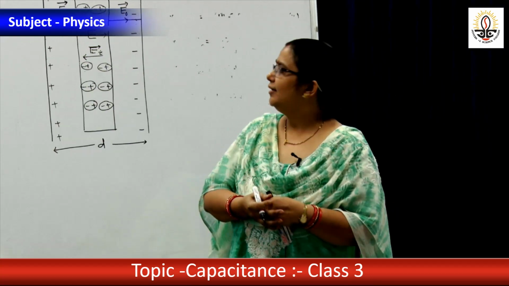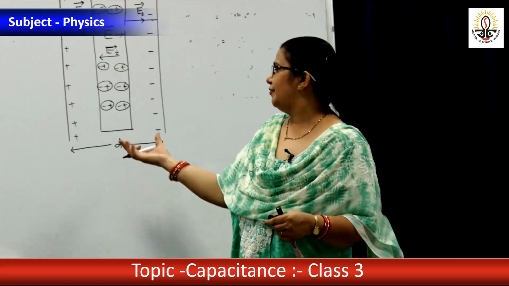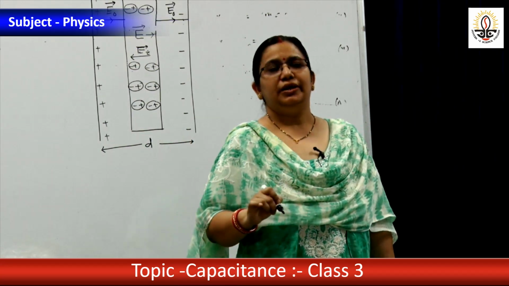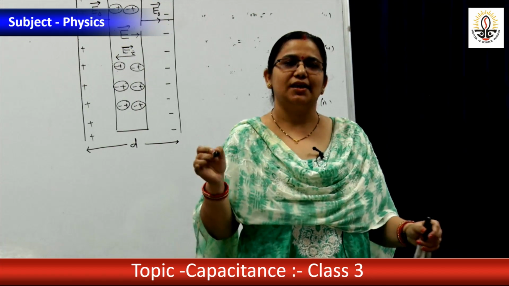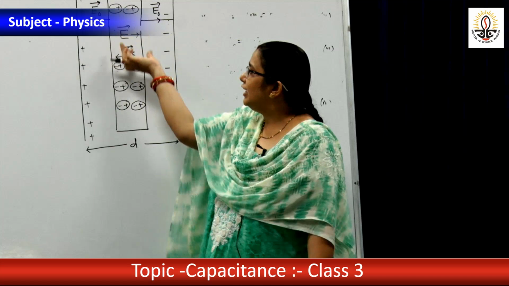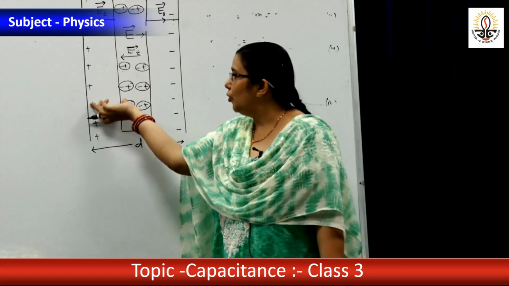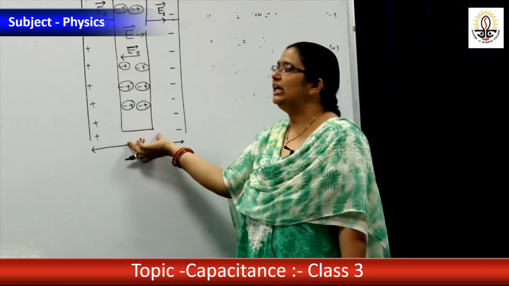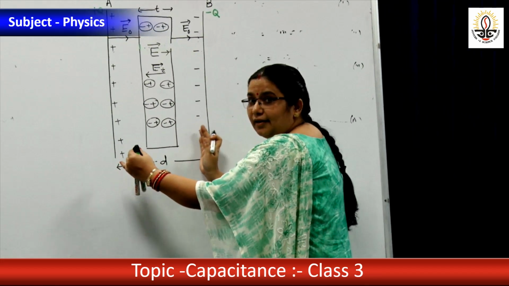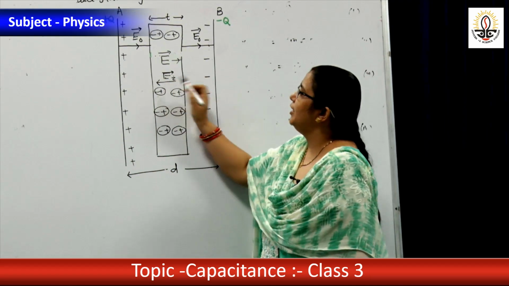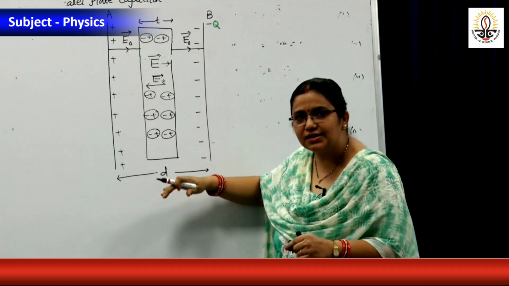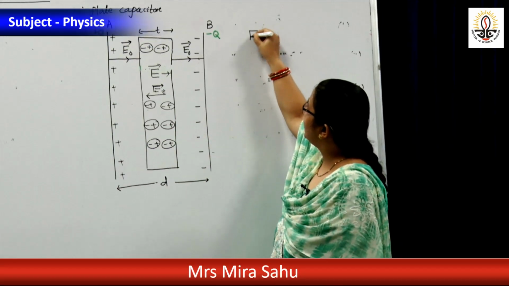So we can directly write V, the potential difference between the two plates, as V equal to E into d, electric field into distance. But here the electric fields are not uniform. In this region the electric field decreases. Here E0, again here E0, but here E. As the electric field decreases, if you increase the thickness of the dielectric, gradually the value of E is less and E gradually decreases. If electric field decreases, then what is the relation between electric field and potential?